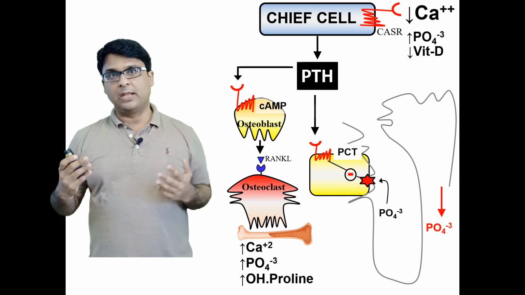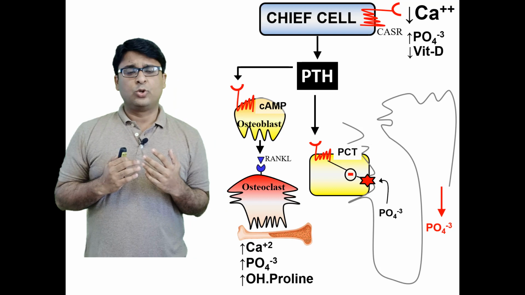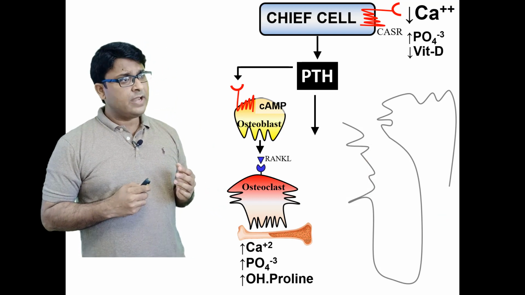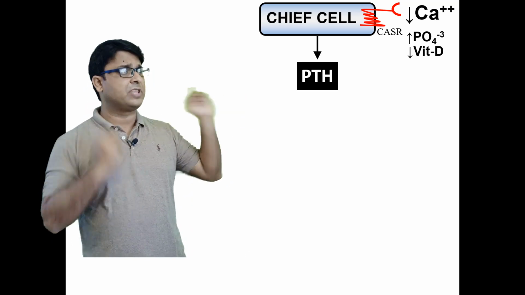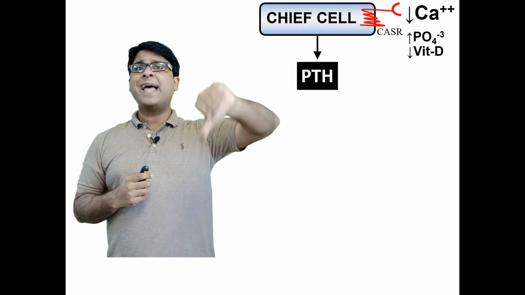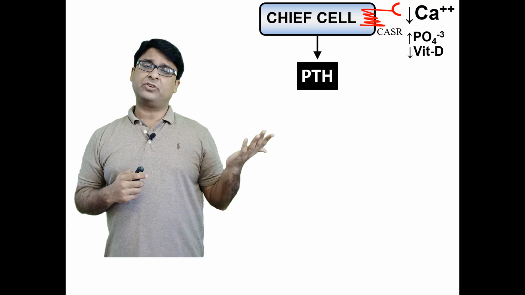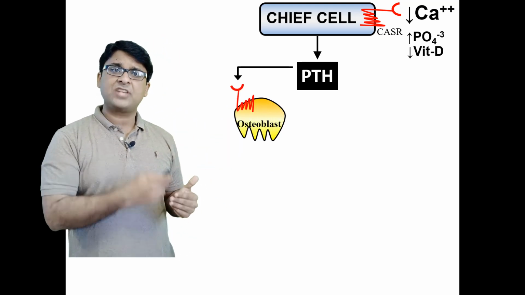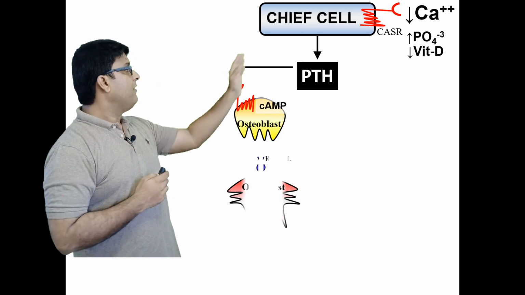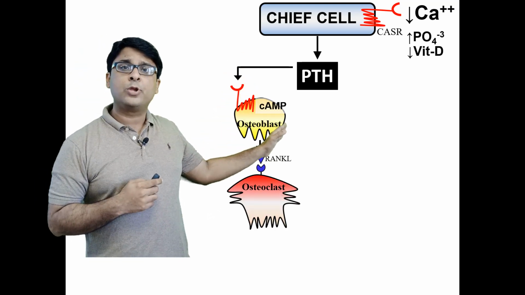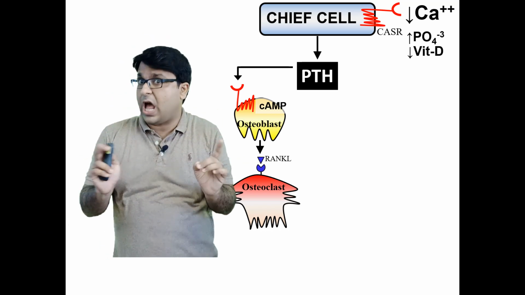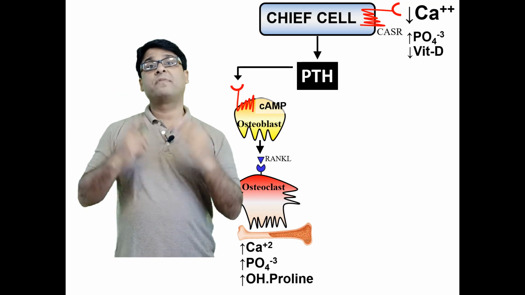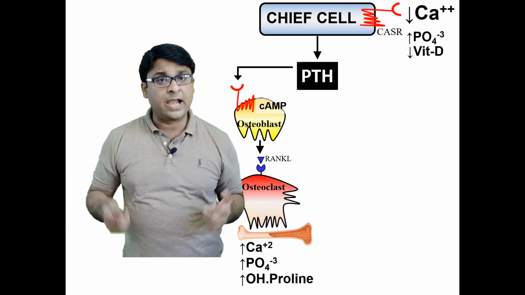Now, let me repeat again. This is a lot of information. So let's begin from the very beginning. What happens, guys? Let's go to the back. When there is low calcium level, there is high PTH release from the chief cells. This PTH goes on to activate osteoblast, producing a lot of cyclic AMP. From the osteoblast, RANK ligand is produced, goes and activates osteoclast, and now osteoclast acts on bones and releases a lot of calcium, a lot of phosphate and hydroxyproline.